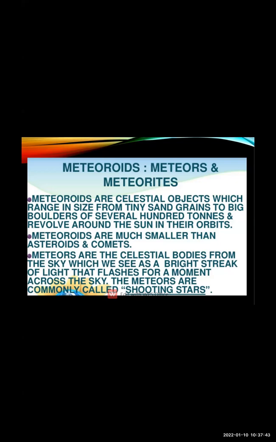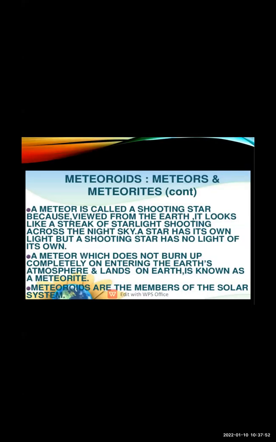These are also known as shooting stars. Okay. Now, meteors are known as shooting stars because these are viewed from the earth. So we are seeing these shooting stars from the earth. That is why they are given the name shooting stars. And a shooting star has no light of its own.